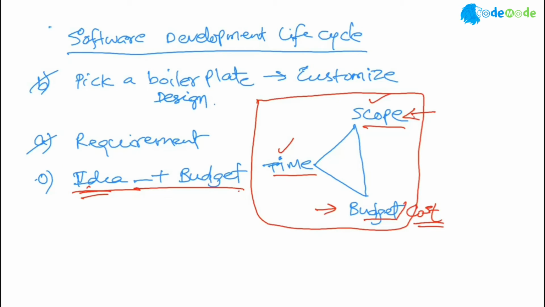And I'm going to refer to this concept of time, scope, and cost or budget in the case of software development also. But right now, think purely from building a house. You have an idea, you have a certain budget in mind, you also have some time in mind, right? You want to finish it in 3 months, 6 months, whatever.